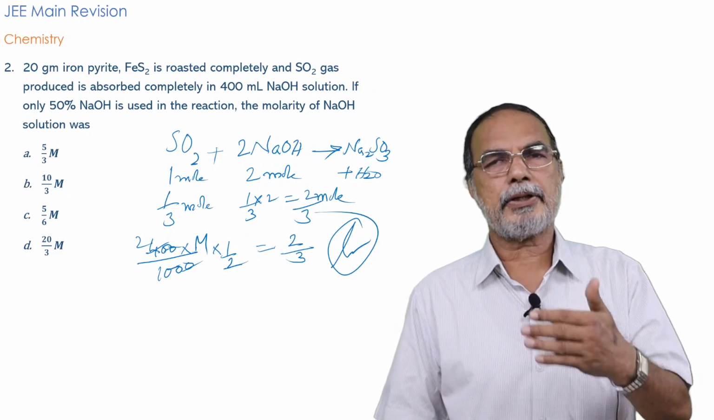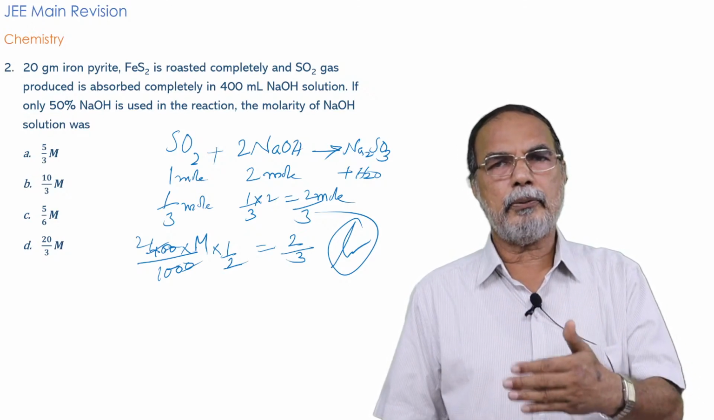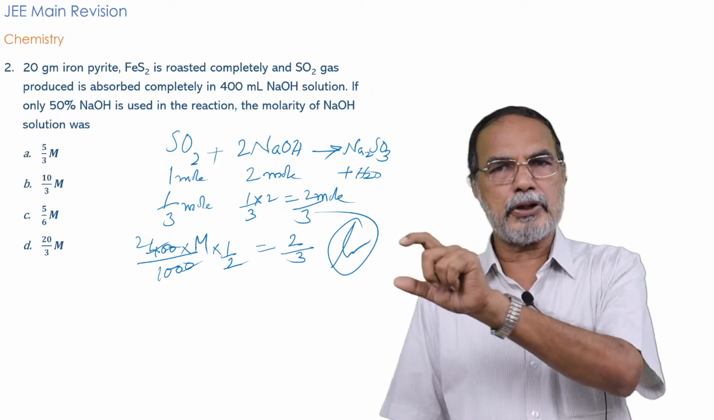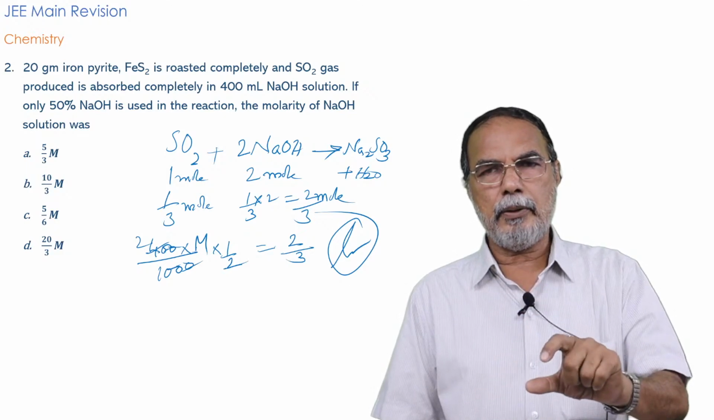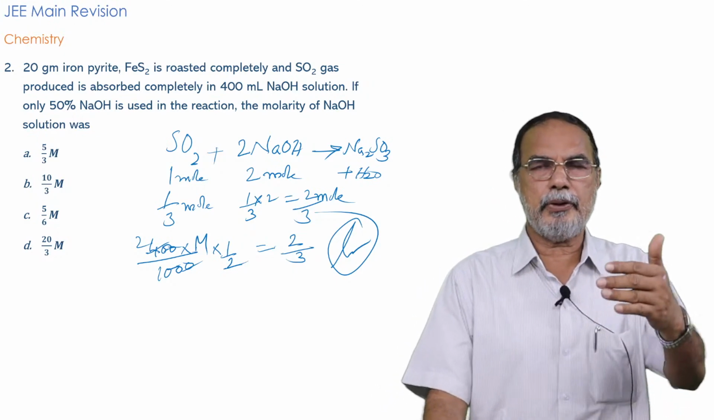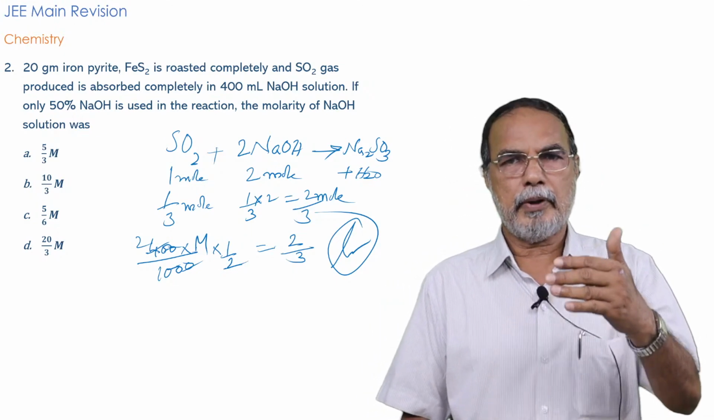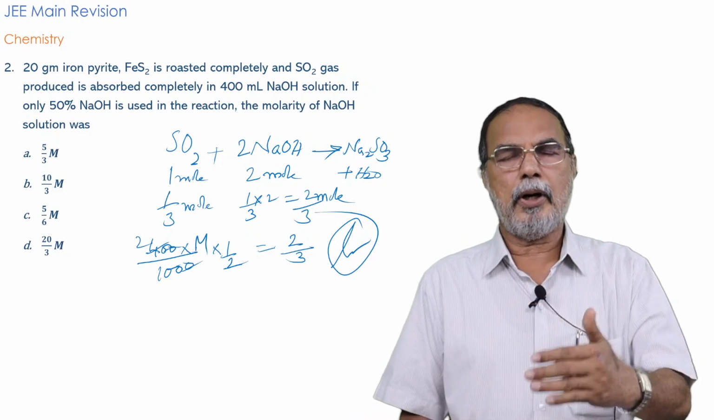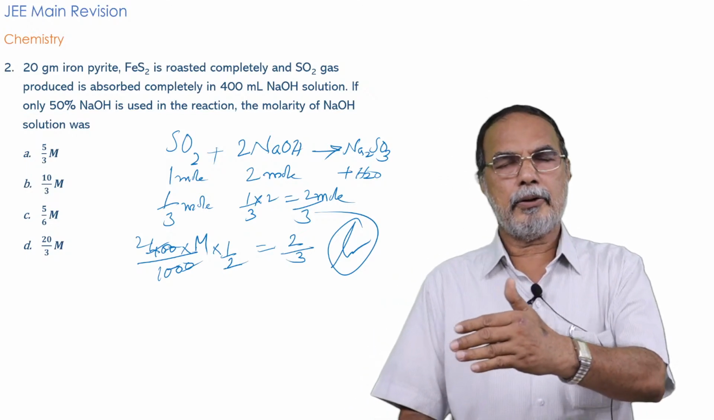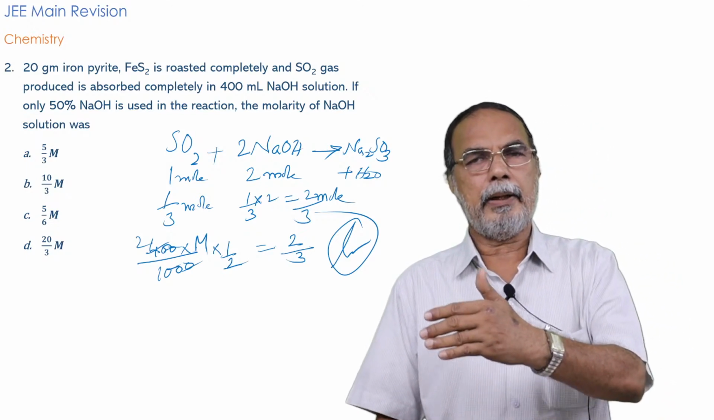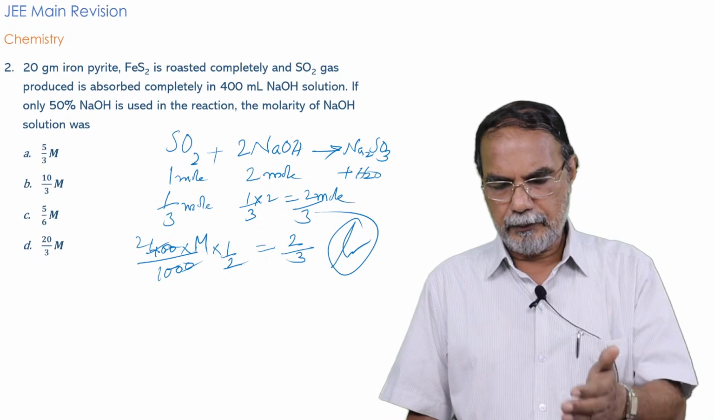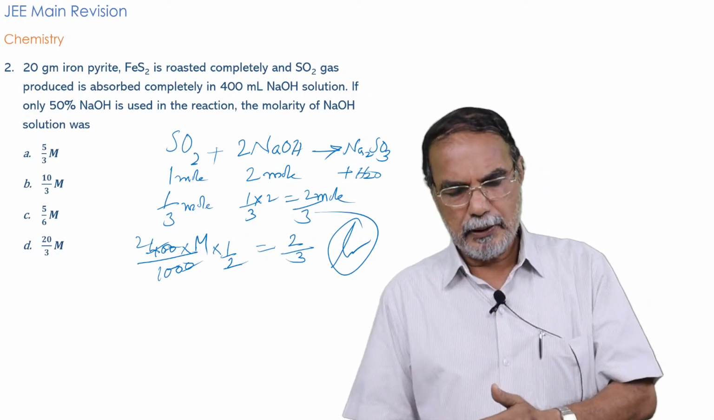One is oxidation of FeS2 into Fe2O3 and sulfur dioxide. There it is a FeS2, and therefore it will give 2 SO2. So the mole relation is immediately known. 1 mole gives 2 mole SO2. When you calculate corresponding to 20 grams, it is 20 by 120, that is 1 by 6. 1 by 6 mole of FeS2 gives 2 into 1 by 6, that is 2 by 6. Okay, so much mole of sulfur dioxide.